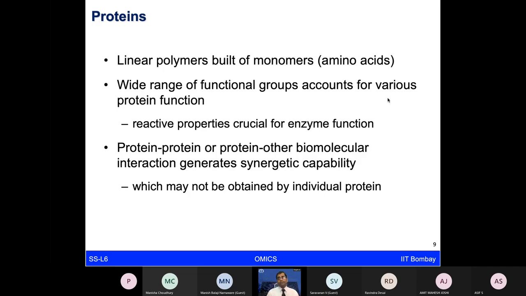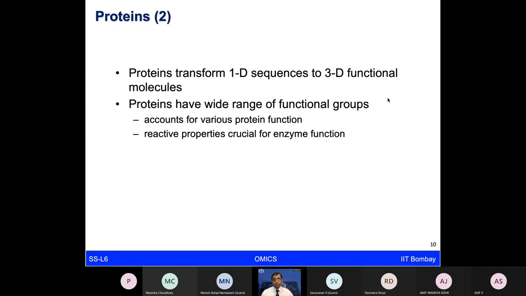So if you really want to understand what is happening in the human body or any other life science system, you have to think about proteins in totality. You have to look at not only one protein and its activity at a time, but also how that protein interacts with other proteins, as well as different types of biomolecular interactions happening simultaneously in our body to provide this functional information. So proteins transform amino acid sequences, which are one-dimensional, into three-dimensional functional molecules.